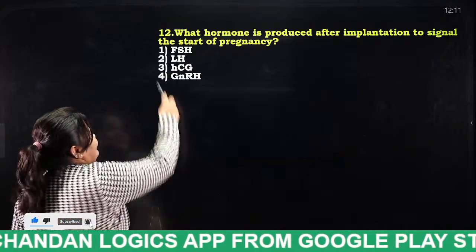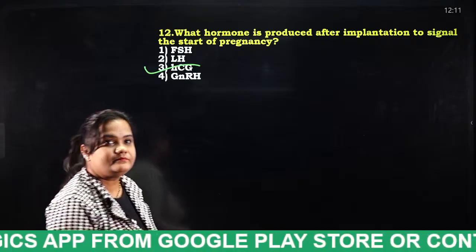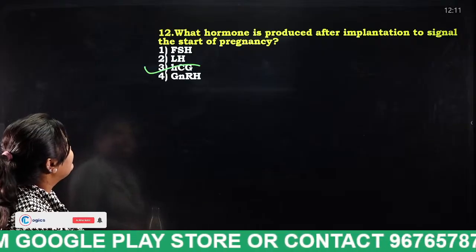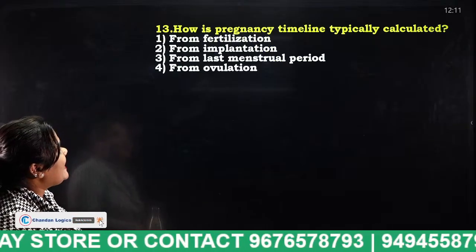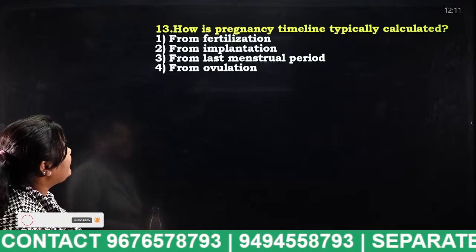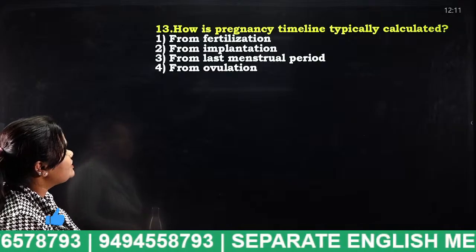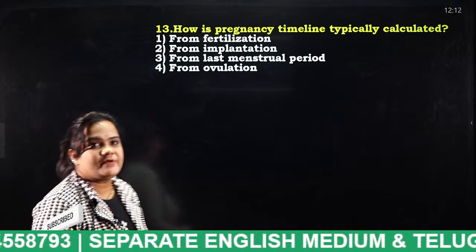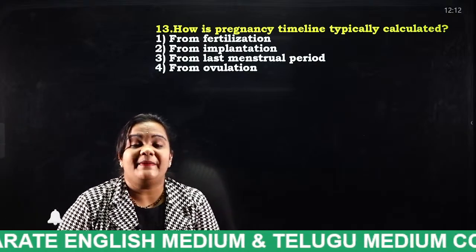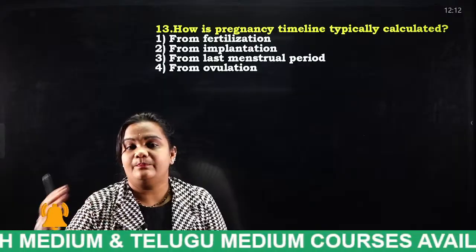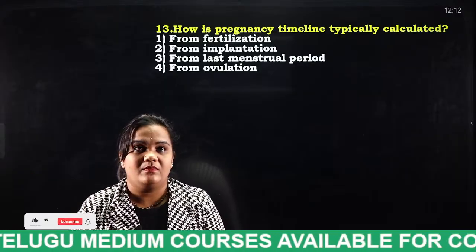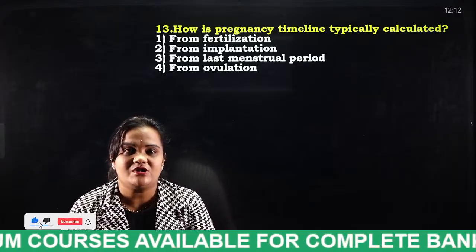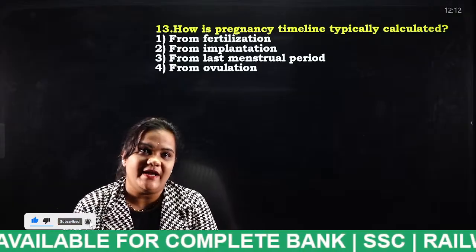Yes, HCG. Very good. Okay. Next. How is pregnancy timeline typically calculated? From fertilization, from implantation, from last menstrual period, from ovulation. The pregnancy period starts from where? Everybody will answer for this question also. Yes, come on, students. Very good, very good.